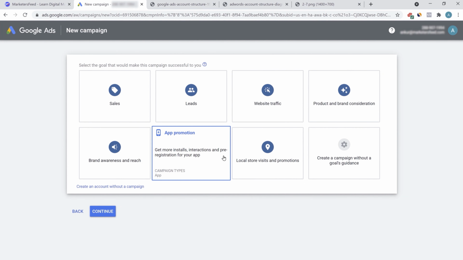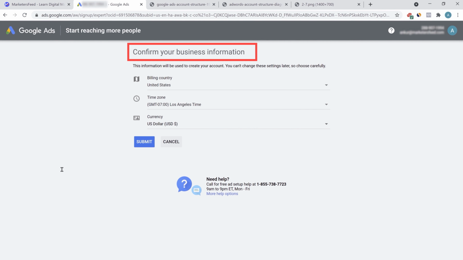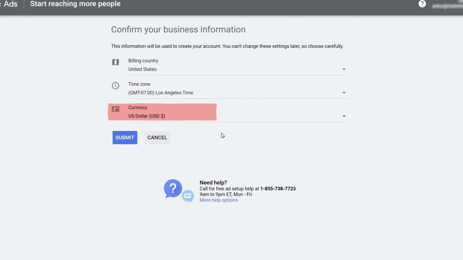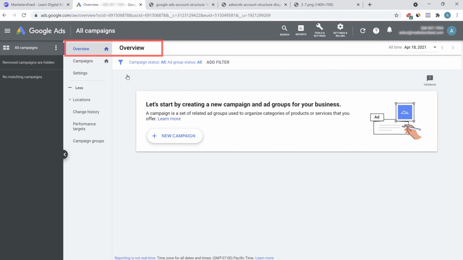So let me first show you and make you comfortable with the Google Ads dashboard. So we'll be clicking on create an account without a campaign. So here you can see confirm your business information. This information will be used to create your account. So you can select your country, time zone, and currency and click on submit. So that's it. The setup is done. So let's click on explore your account. So this is the overview of your dashboard.